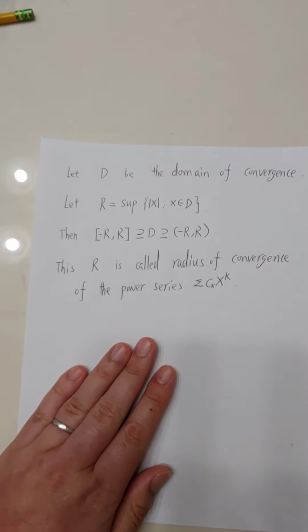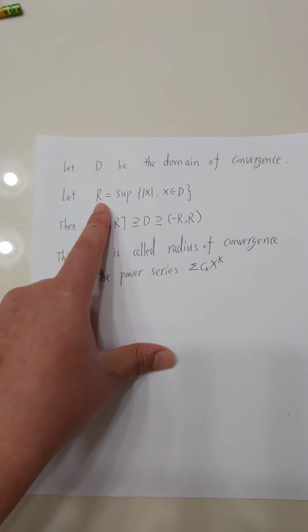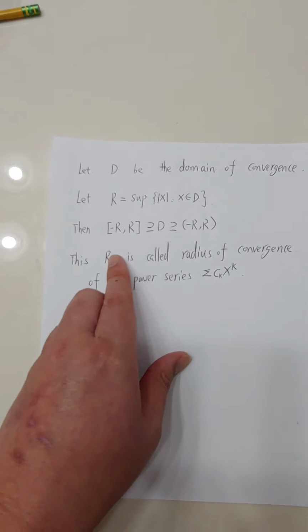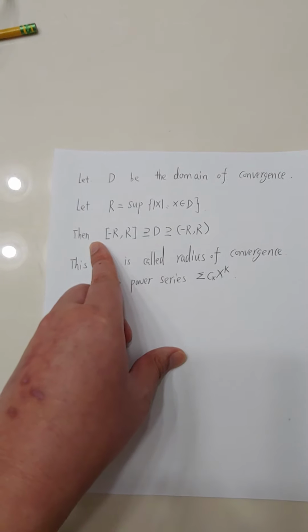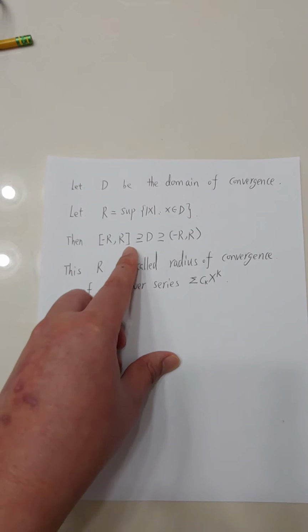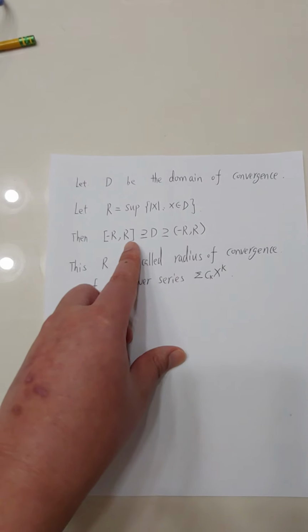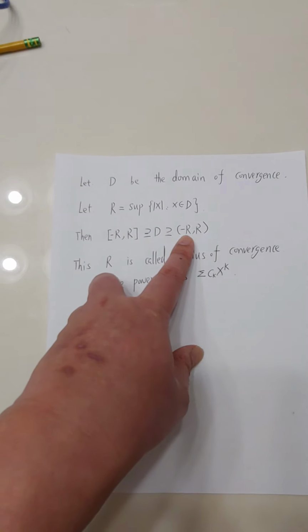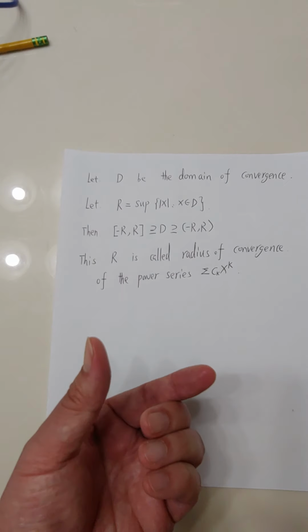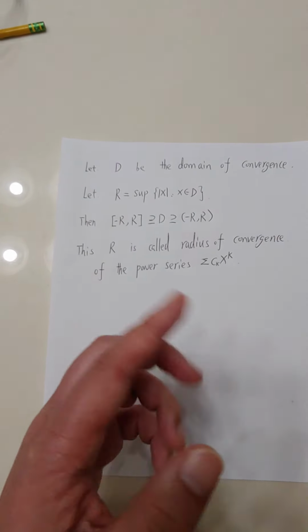We let D be the domain of convergence, and we let R be the supremum of the absolute value of x, where x is in the domain D. Then you can show, as a practice, that D is a subset of the closed interval from negative R to R, and D also contains the open interval from negative R to R. So you can see the construction for this D: except at the endpoints, it should be symmetric about the origin.